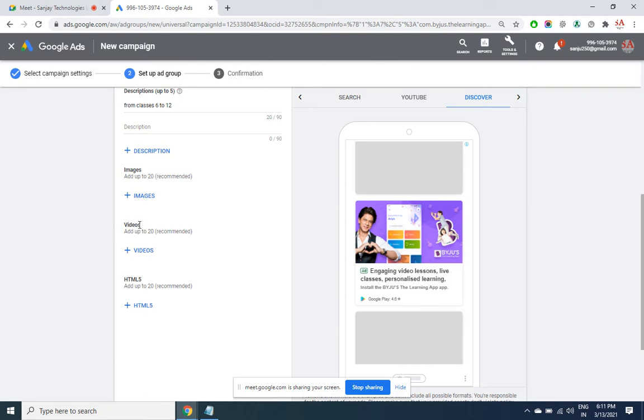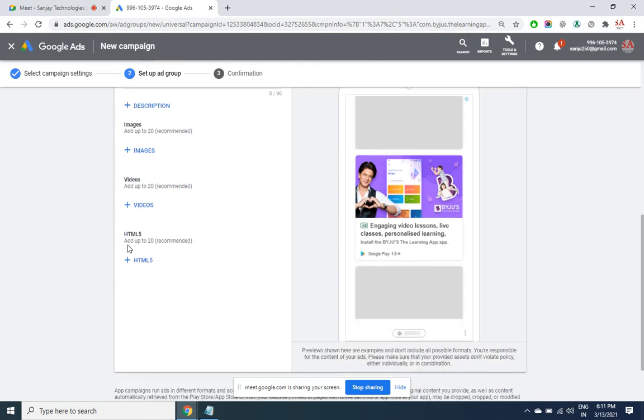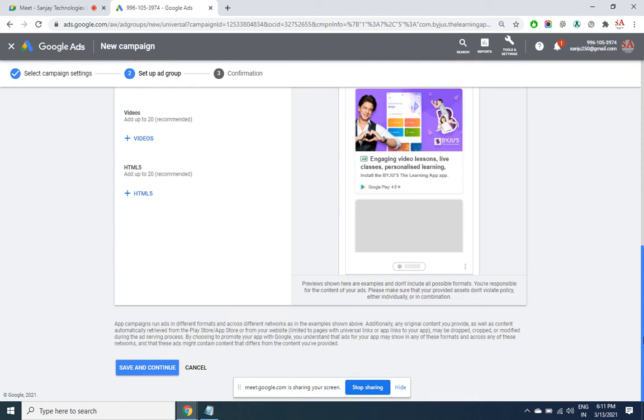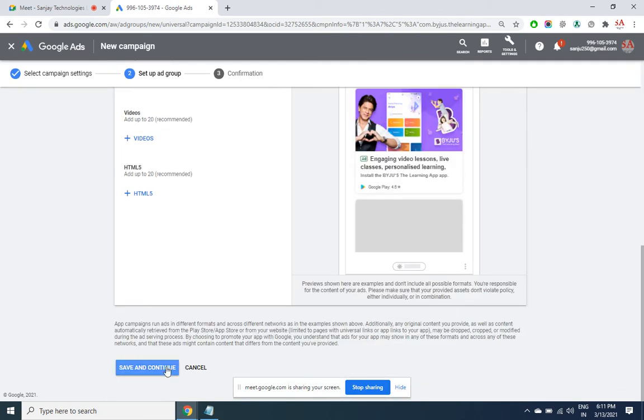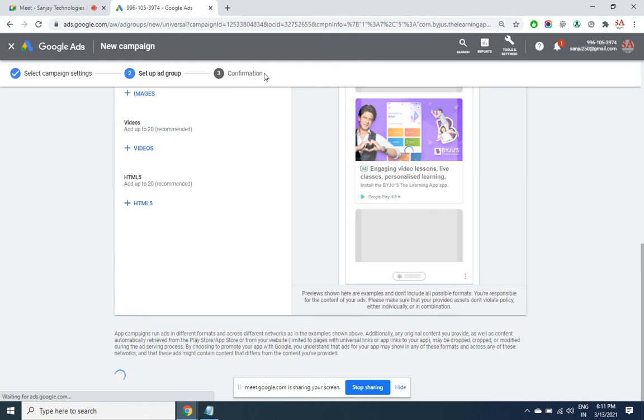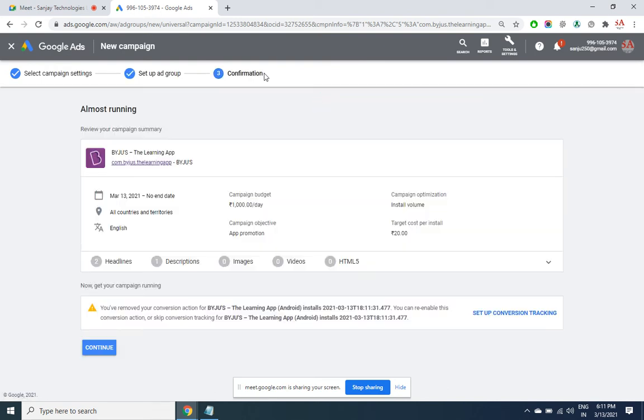You can even add videos, images, some kind of animation in HTML. You can add it like this one. Once things are set, the next screen is confirmation. The moment you click on continue, the ads will run as soon as there is balance in your account. This is what app installation is.